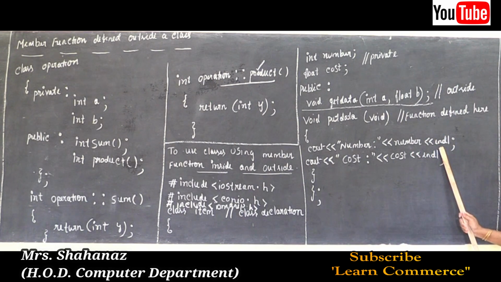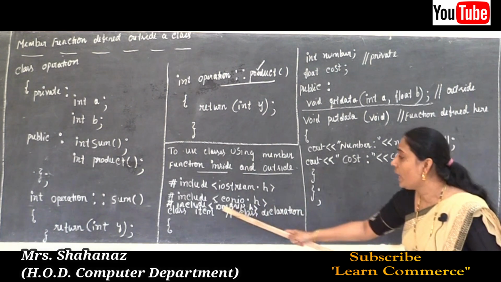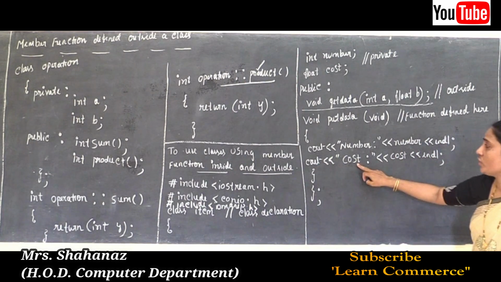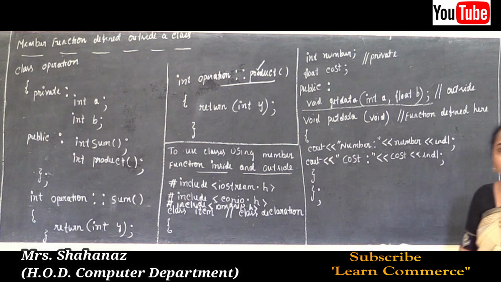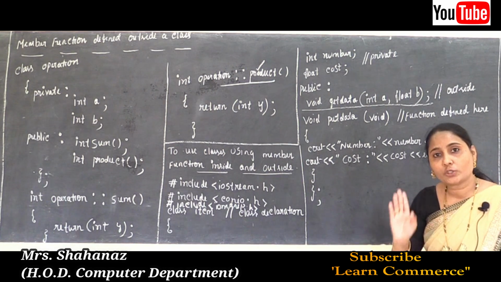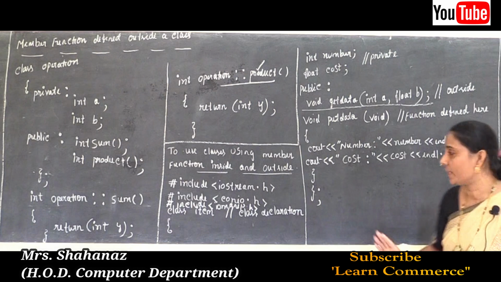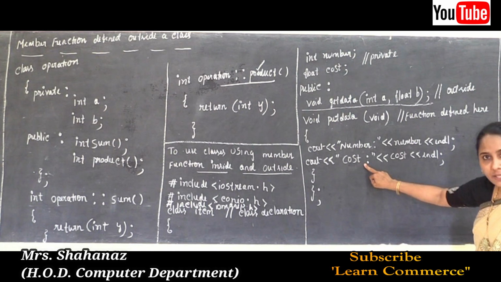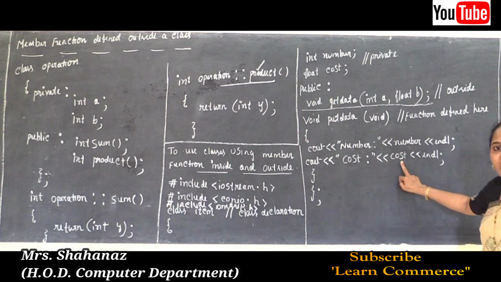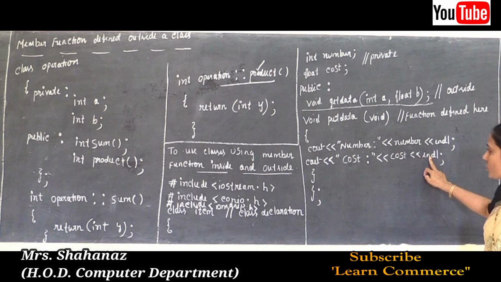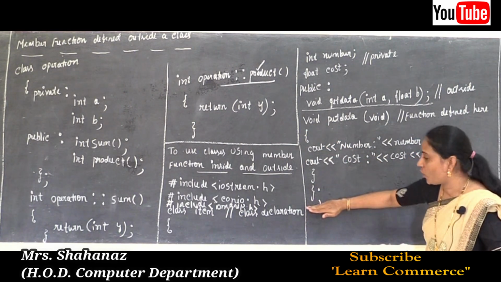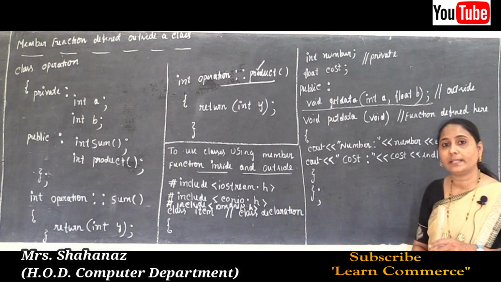Because of this reason, endl is included in the header file, which is iomanip.h. And the next one is cout. Why? Because not only in this program are we going to display the output of number, we also need to display the cost output. So the cost is displayed as a message, and the second cost displays the cost value. Okay, and this flower bracket is going to close, and one more flower bracket. So this is called the end of the class definition.